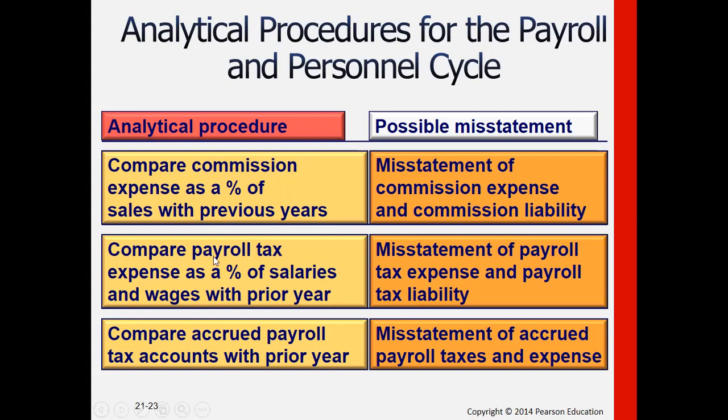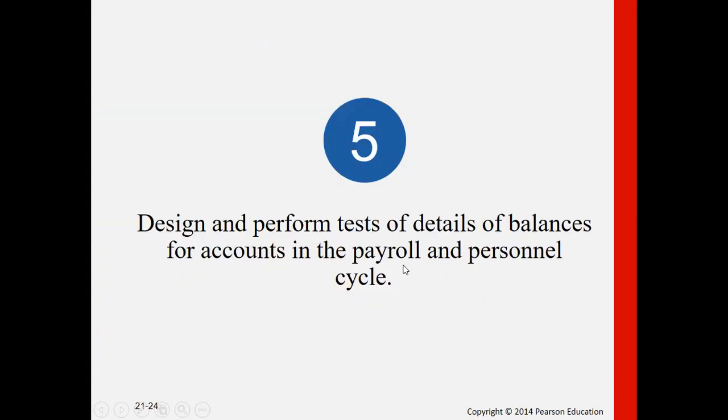For payroll taxes as percentage of the salaries and wages, we would also be able to check the expense and liability respectively. For the accrued payroll tax accounts, also misstatement of the expense and the liability. If you can notice for these three items, they are on the accrual aspect.